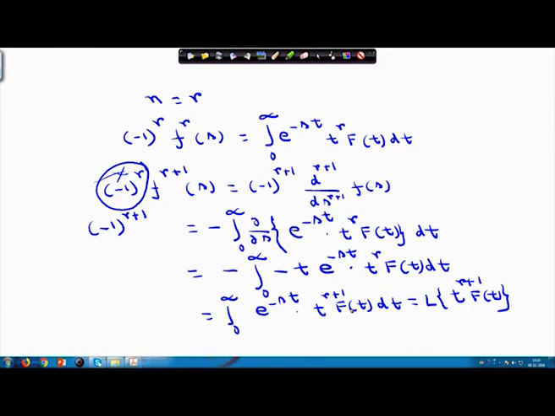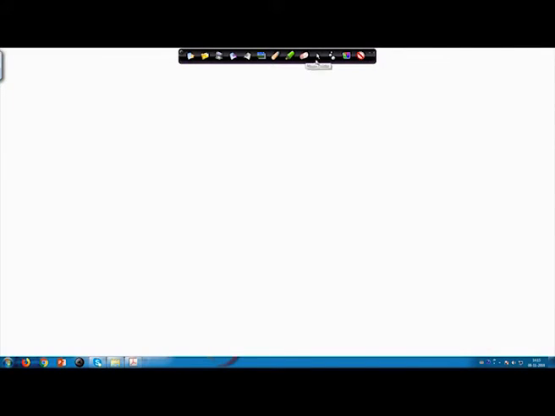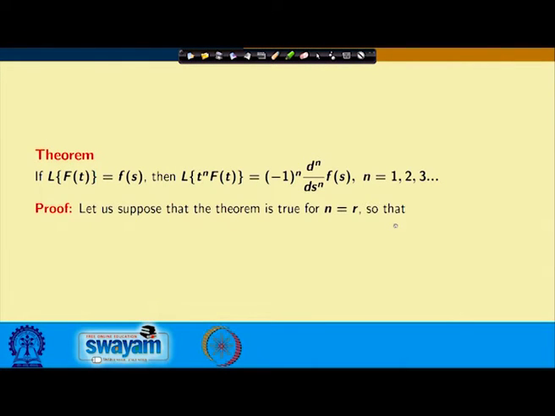It is true if, we assumed it is true for n equals r. We are proving that it is true for n equals r plus 1. So that if n equals 1 it is true, it will be true for n equals 2, subsequently for n equals 3 and like that, and this completes the proof of the theorem. Quickly let us go through the next parts of this.